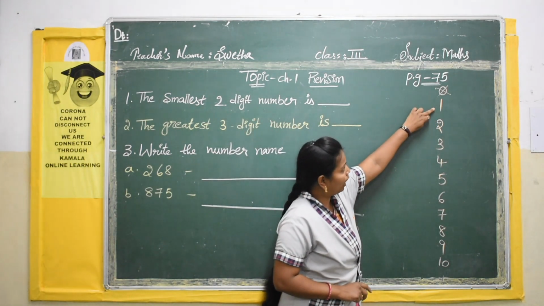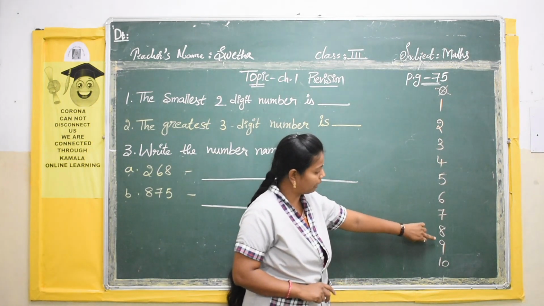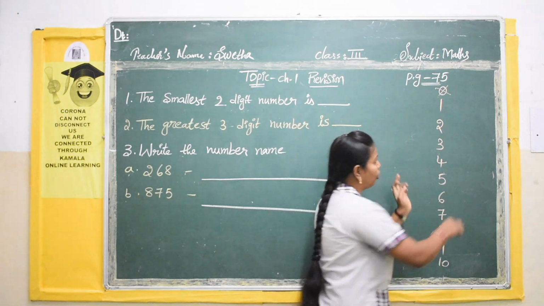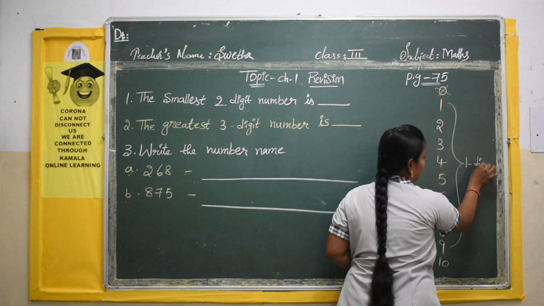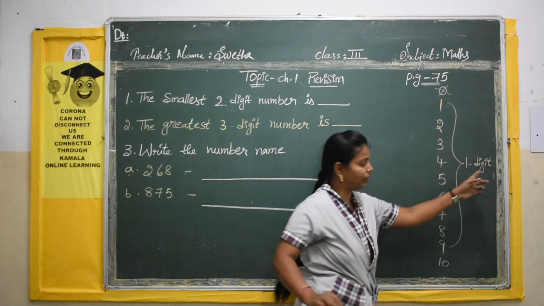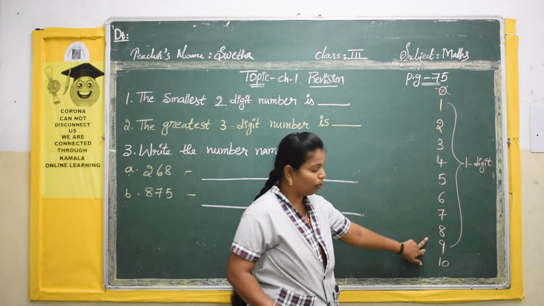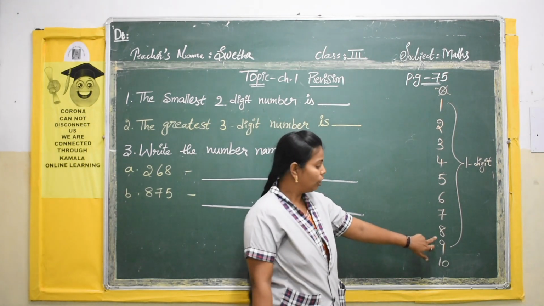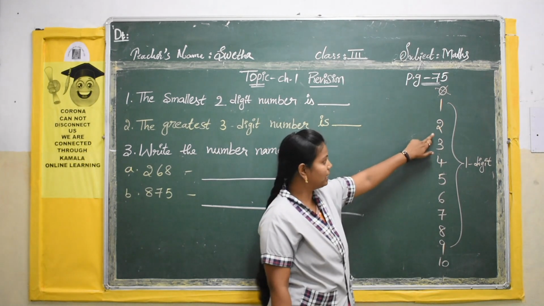See here: 1, 2, 3, 4, 5, 6, 7, 8, 9. These are all 1-digit numbers. Digit means number. In maths, we call a digit a number. 1 digit means you have only one number. First 1, next 2.